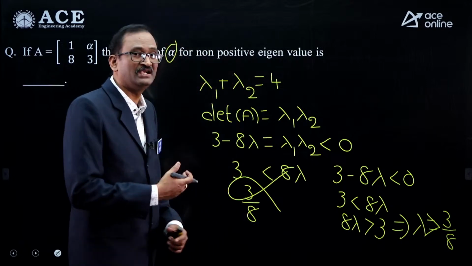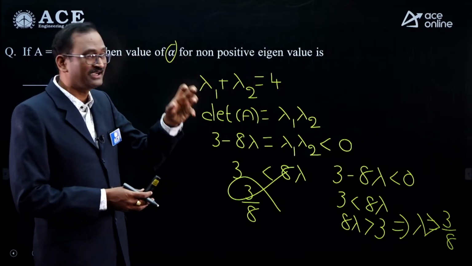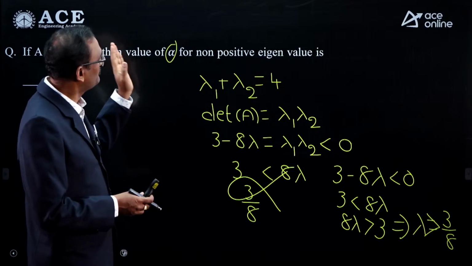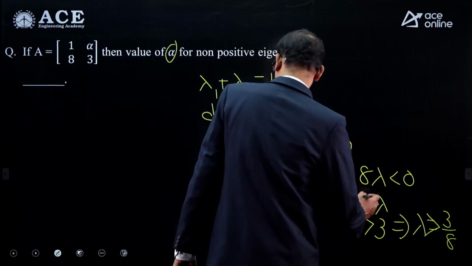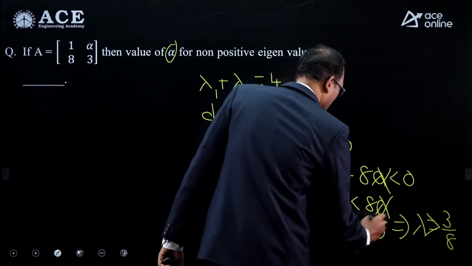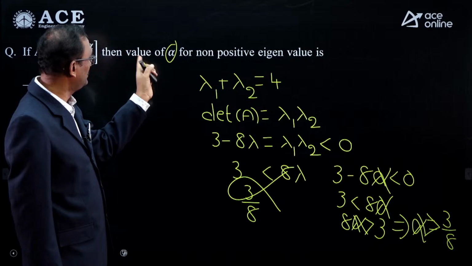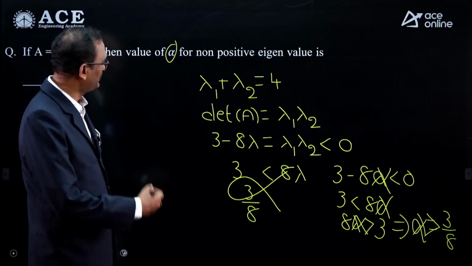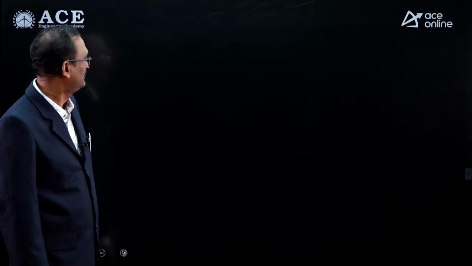But there is some ambiguity regarding the question. The question is fine, but the problem is that according to the data we received, we are getting lambda value 3 by 8. Here, 3 minus 8 alpha, so alpha value is 3 by 8. Then it should be given as the least value of alpha, but they did not give that. So there is some ambiguity in the question, I mean regarding the statement.